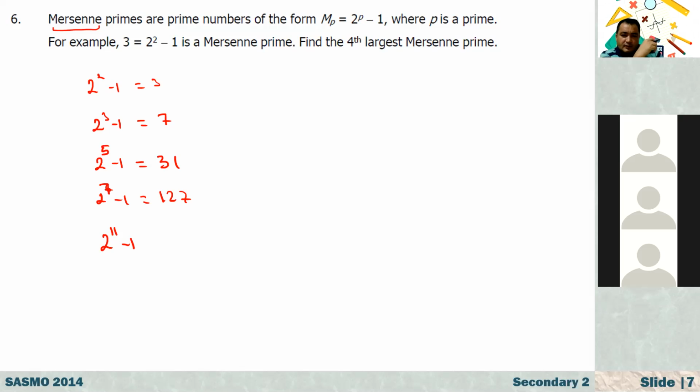Maybe we cannot say the point here. Mersenne primes are prime numbers of the form 2 to the power of P minus 1, where P is a prime. For example, 3 is a Mersenne prime. Find the fourth largest Mersenne prime.